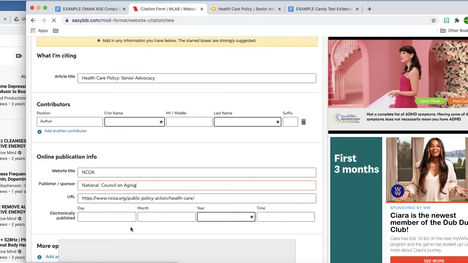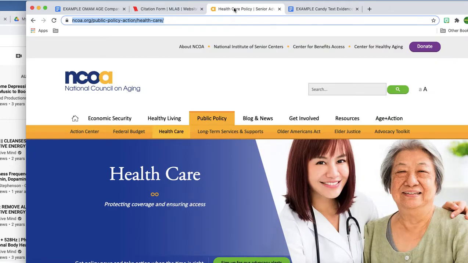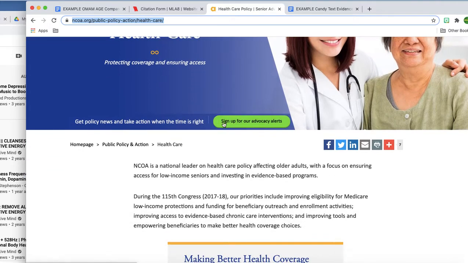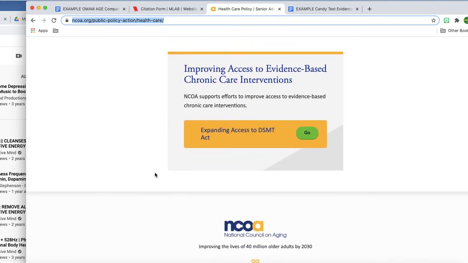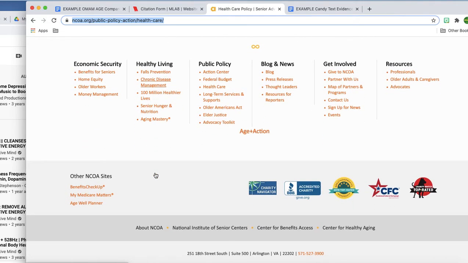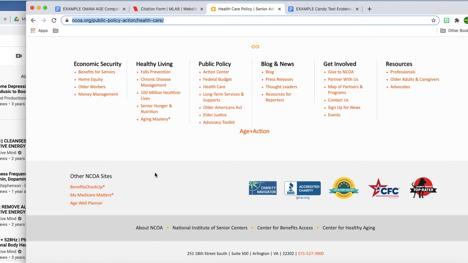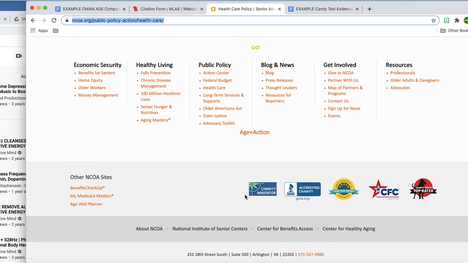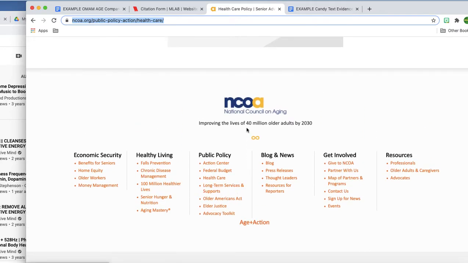And when was it electronically published? It didn't find that for me. Well, let's see if I can find it. Usually the date of electronic publication is going to be in a couple spots on an online article. Sometimes it's right up here at the top. And sometimes it'll be down here at the bottom. Sometimes there'll be a specific date of publication, and sometimes there won't. So I'm just looking to see if there was at least a year of publication.